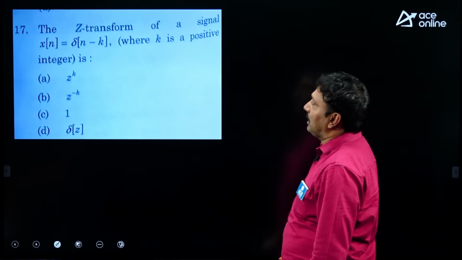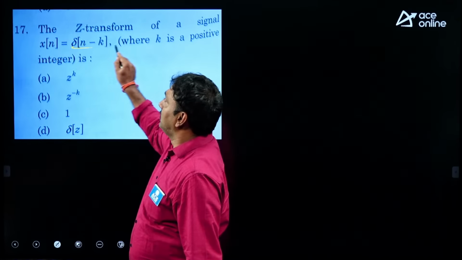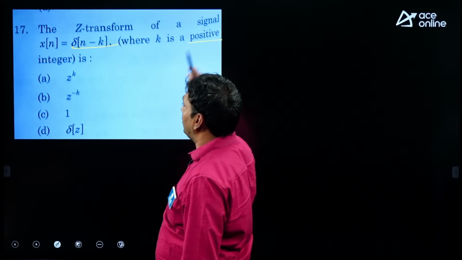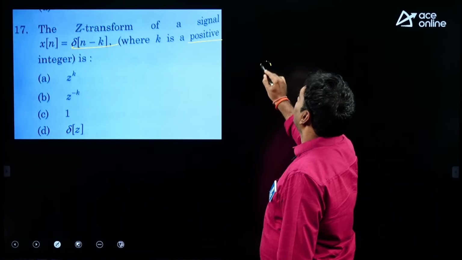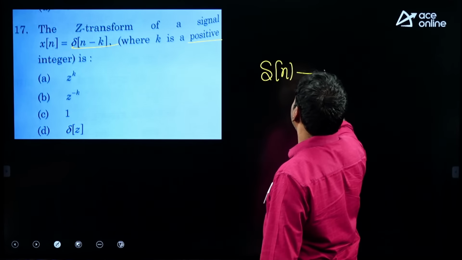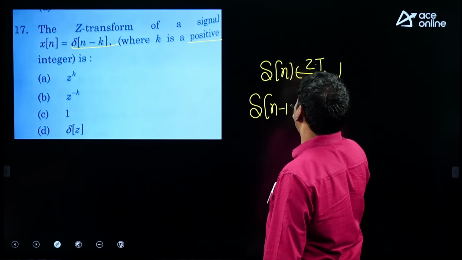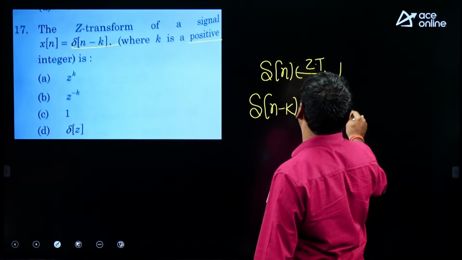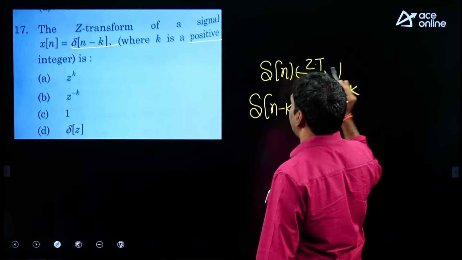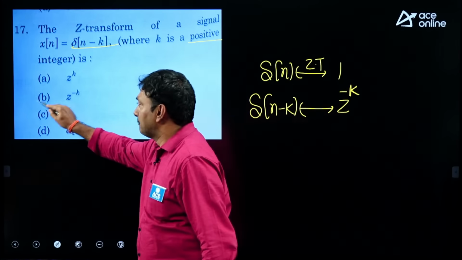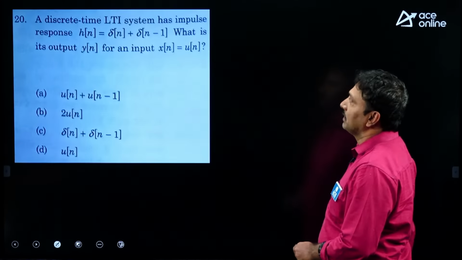Then it is asked the z transform of a signal, that is a shifted impulse, it is neatly mentioned k is a positive integer. Delta[n] z transform is 1. Delta of n minus k means time shifting property, it becomes z power minus k. It is stated where k is a positive integer, z power minus k.